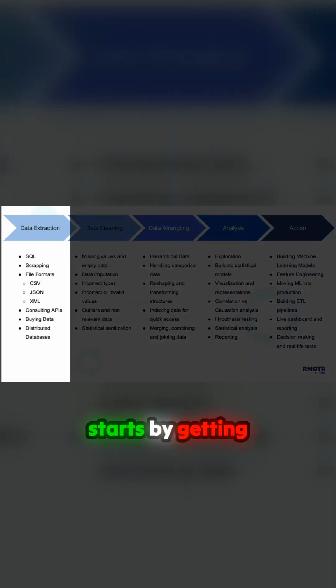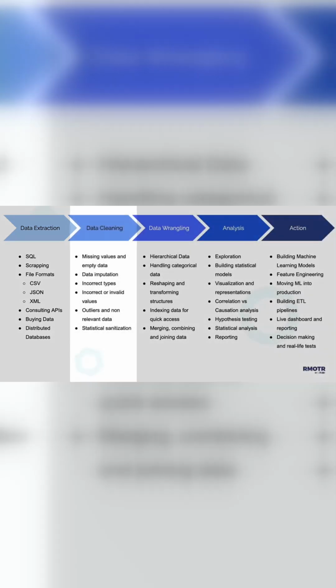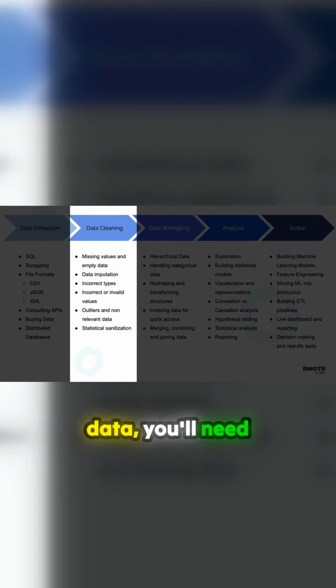Let's quickly review the data analysis process. The process starts by getting the data. Where is your data coming from? Usually, it's in your own database, but it could also come from a file stored in a different format or a web API.